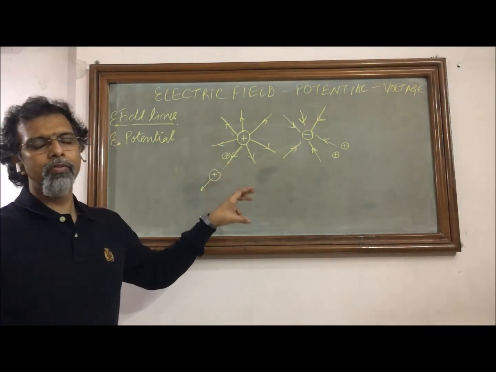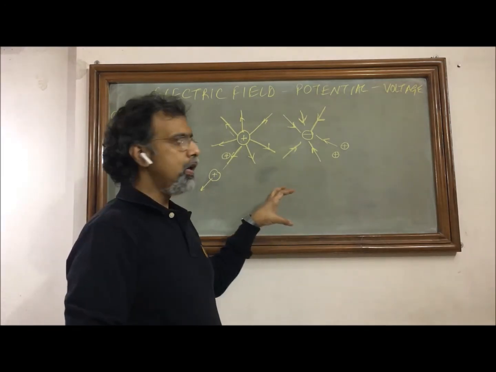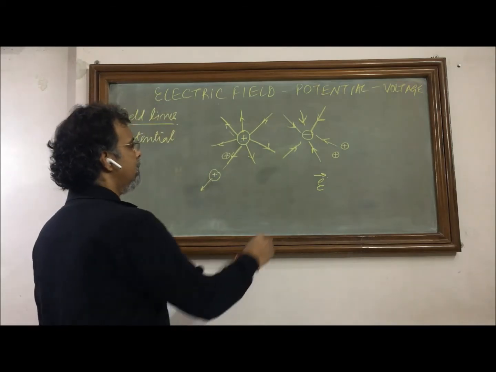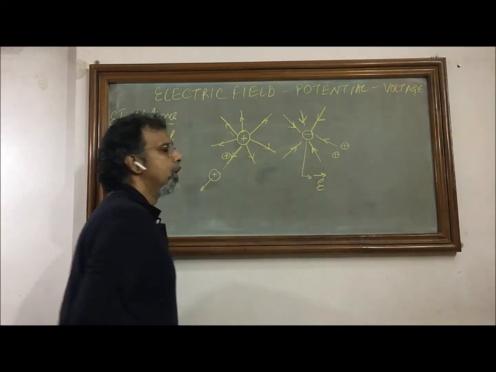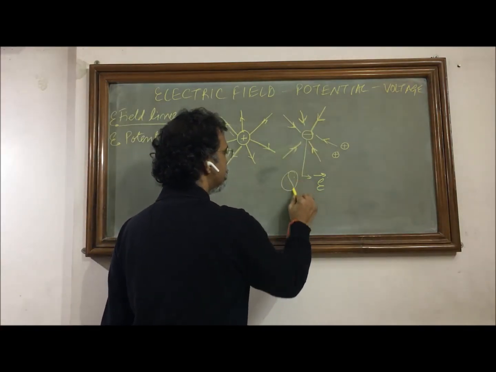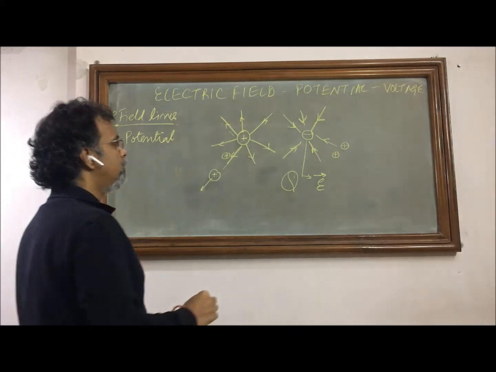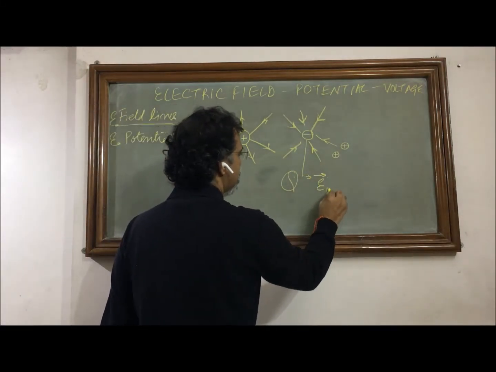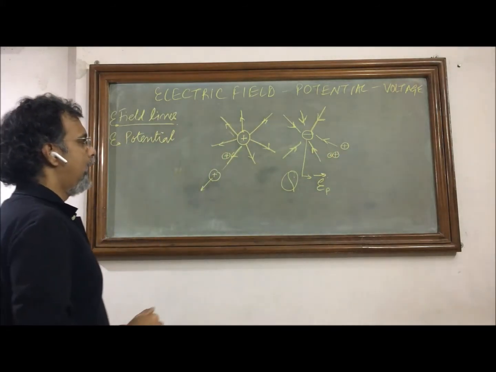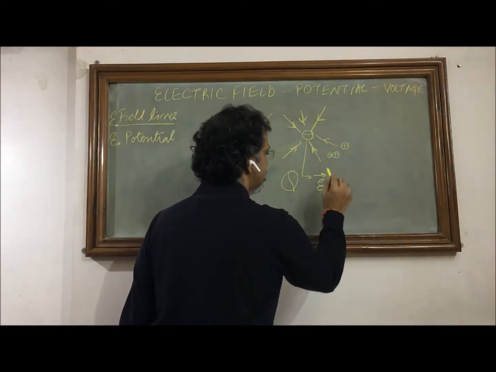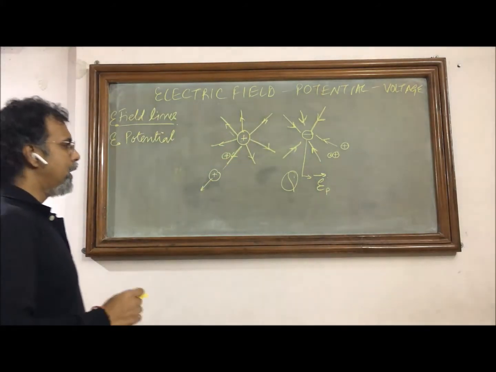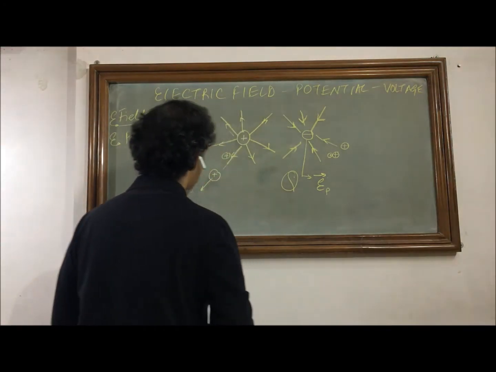I repeat, 3 things remain conditional when we describe or determine electric field. One is we need to describe it with respect to a particular source charge, that is Q. Second is we need to specify it for a particular point, that is point P. And third is, this is the force which is experienced by a unit positive charge. So these 3 things remain fundamental in the definition of the electric field.